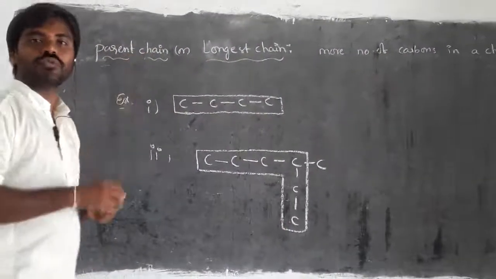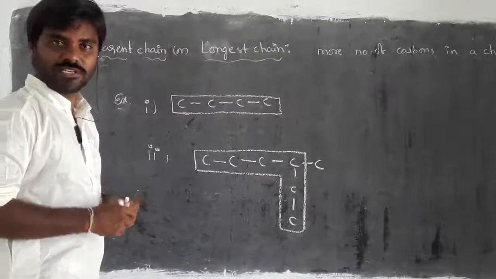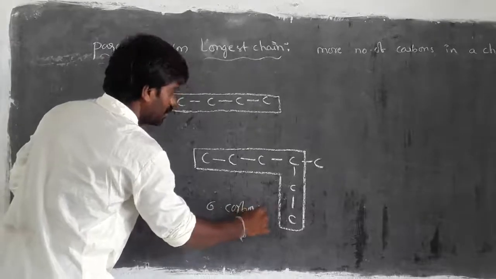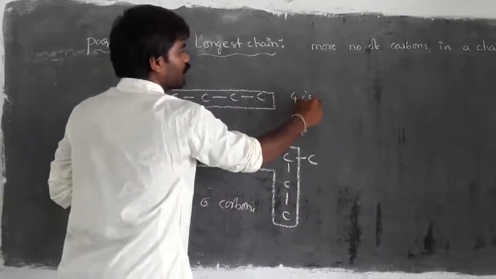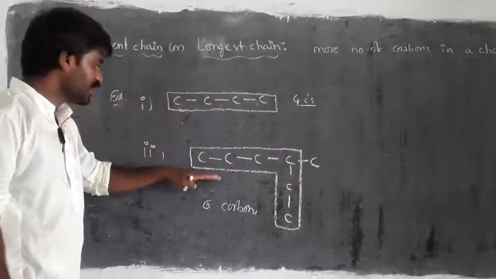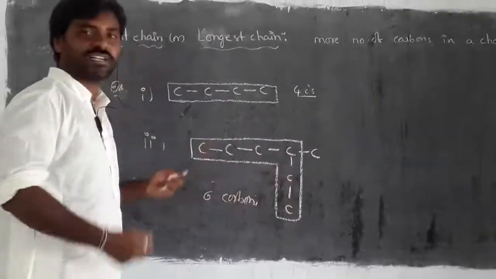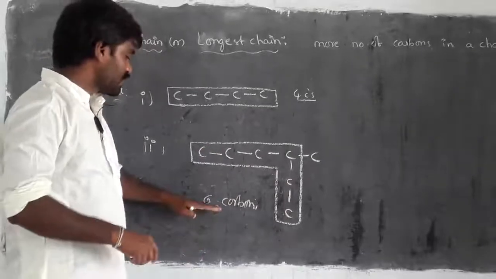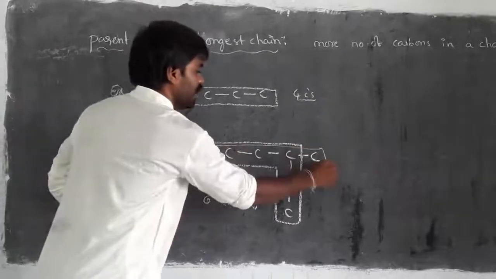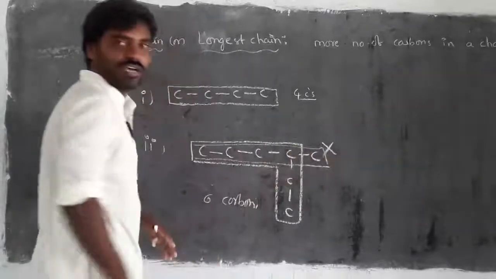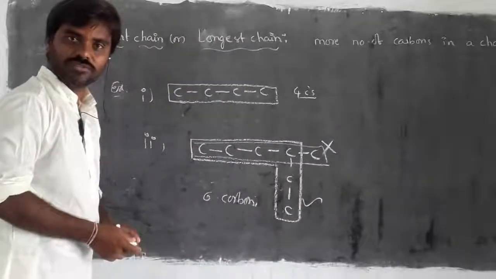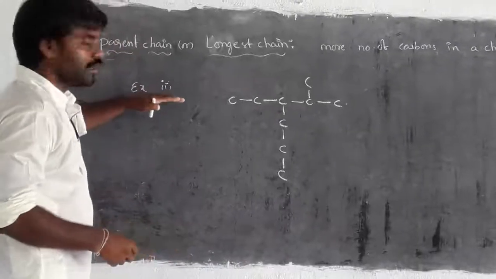It is also known as principal chain, right? So here how many carbons are there? We have 6 carbons. See, here how many we have? 4 carbons. So here 4 carbons is the parent chain in this example. And in this example, this particular set of carbons I consider as parent chain because it is having 6 carbons, rather than if I select the straight one. So this is wrong as a parent chain. This is the right one. Right? Understood? We are going to look into one more example.